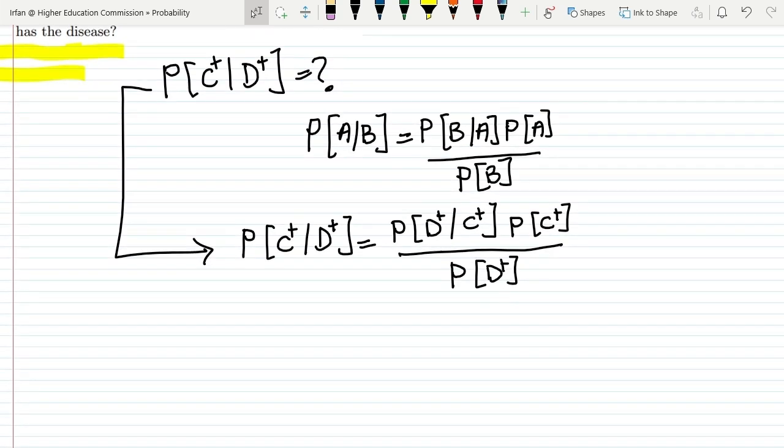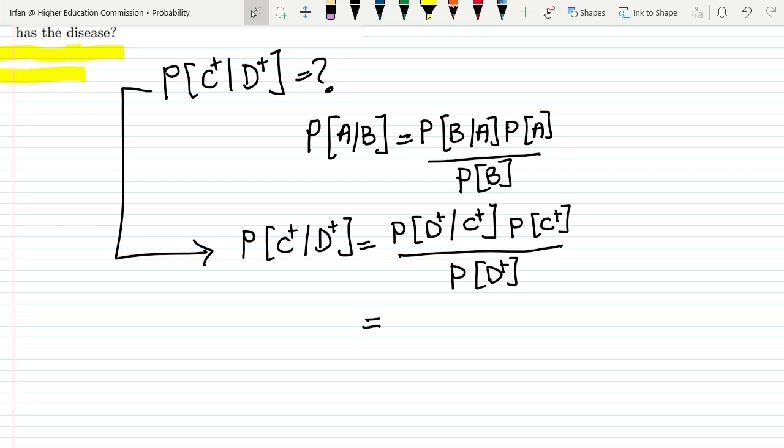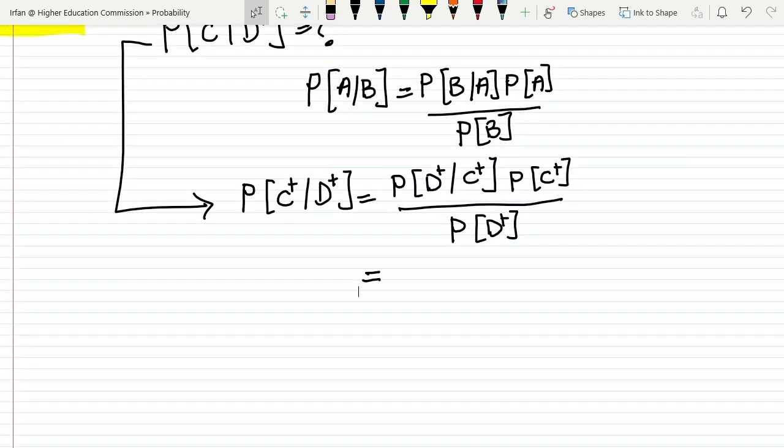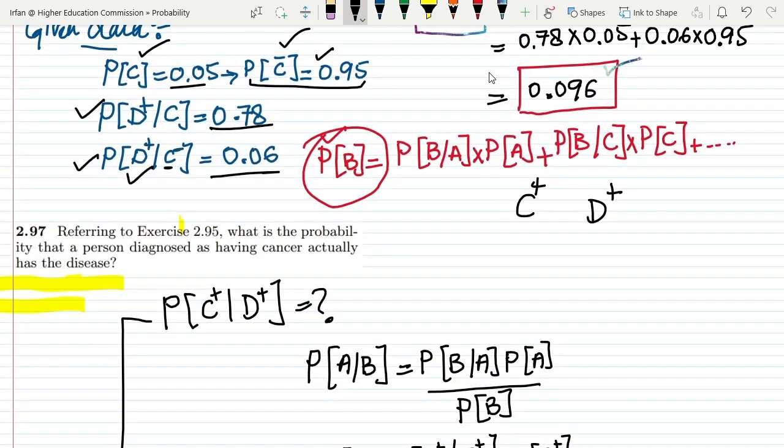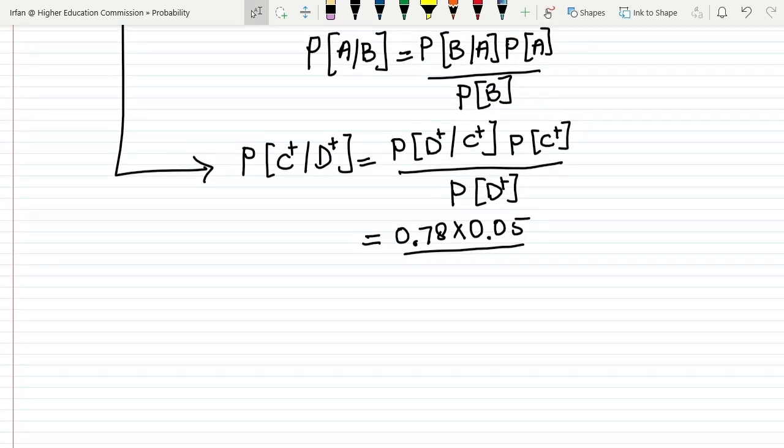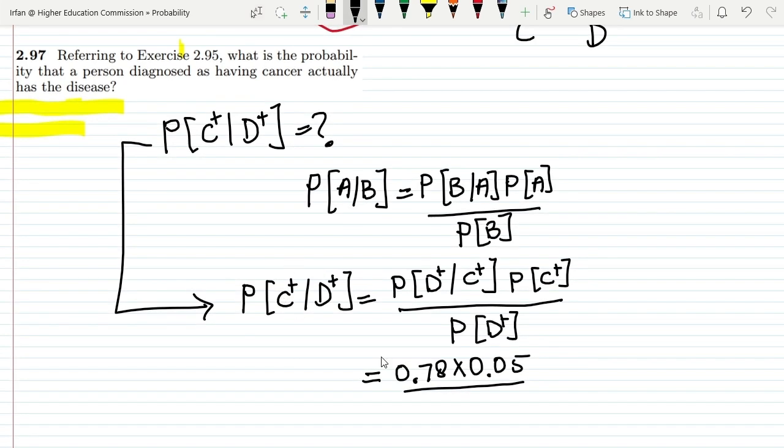So now let me put it here. Probability of D plus given C plus, how much is this? This is 0.78. Probability of C is 0.05, and dividing it over probability of D plus, which we have found out, and that is 0.096. Okay, so now let me calculate it.